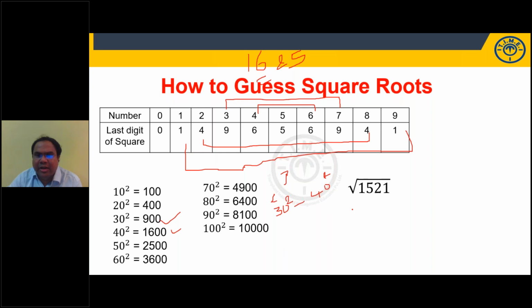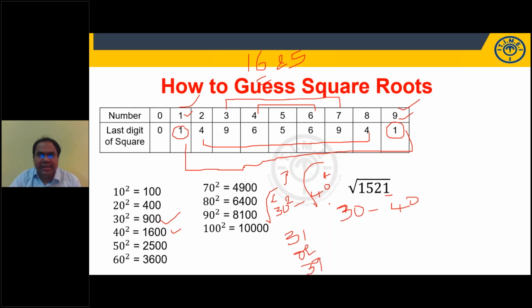Square root of 1521 lies between root of 30 square and root of 40 square. That means the square root will lie between 30 and 40. The answer is neither 30 nor 40, because 30 square is 900 and 40 square is 1600. We want 1521, right? The answer lies between 30 and 40. Now look at this square ending with 1. Since the square ends with 1, the last digit of the number should be either 1 or 9. So it should be between 30 and 40, and my answer should be either 31 or 39.